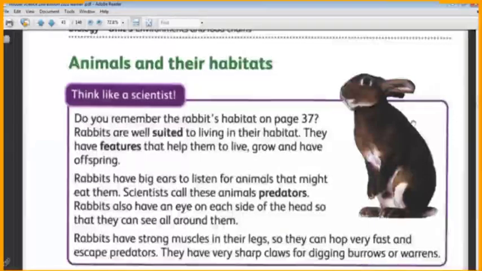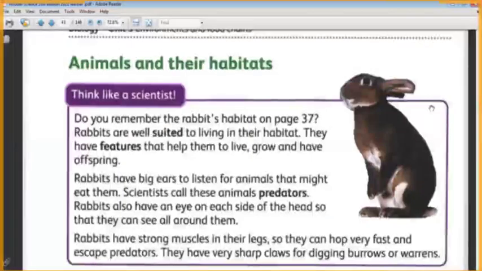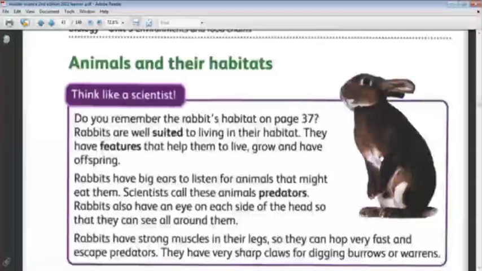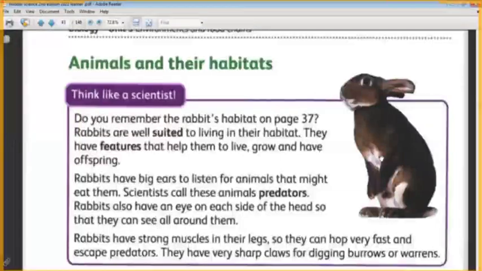What are the features that are present in this rabbit, Sabah? Features are things that the rabbit has in its body that make it easy for it to live in its habitat. We have four things. The rabbits have big ears to listen for animals that might eat them. Yes, very good. This is the first thing. So the first feature is the big ears, so it can hear its predator.